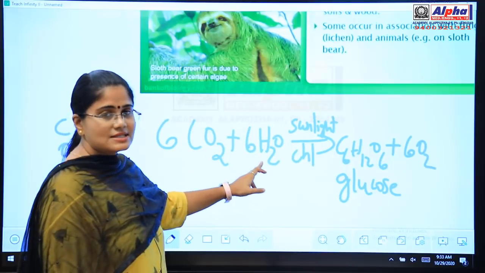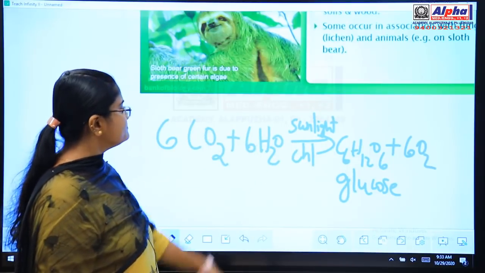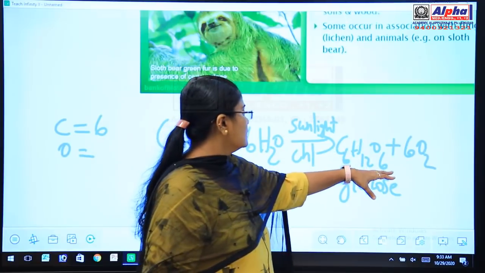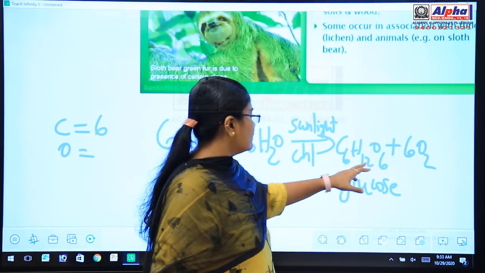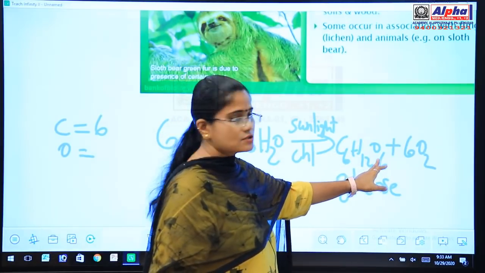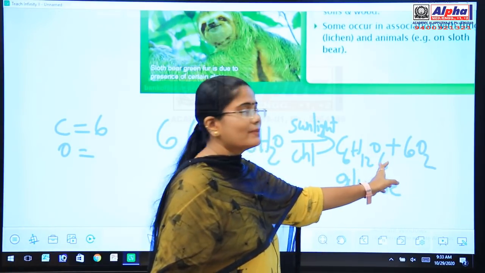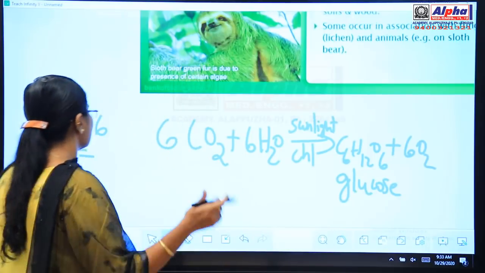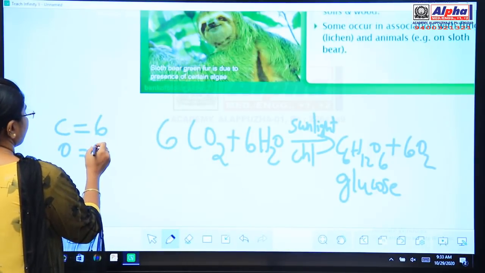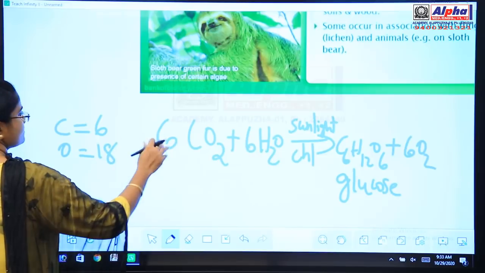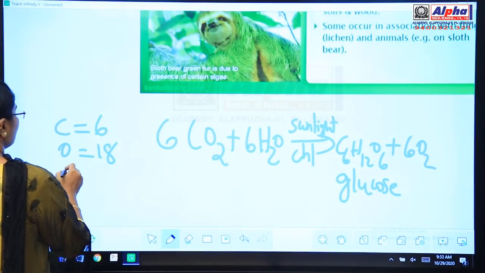So 12 plus 6, 18 oxygen atoms on this side, and on the other side you have 6 oxygen atoms in the glucose molecule, and in the oxygen you have 6 into 2, 12. 12 plus 6 again 18. So it is balanced. You have 18 oxygen atoms on the right and left hand side.